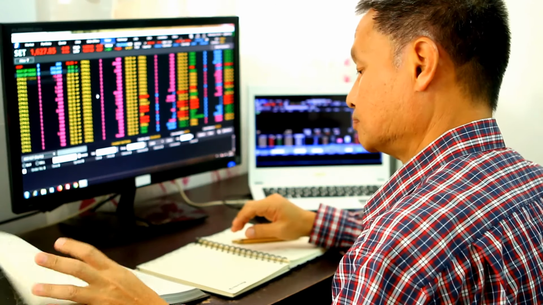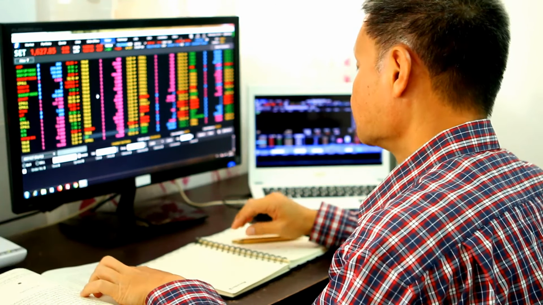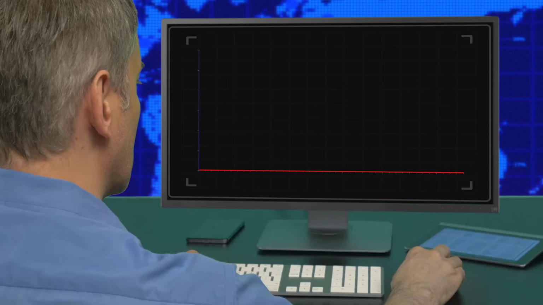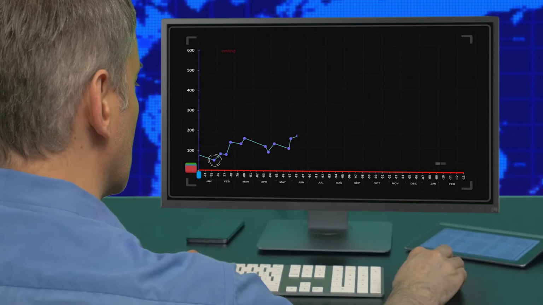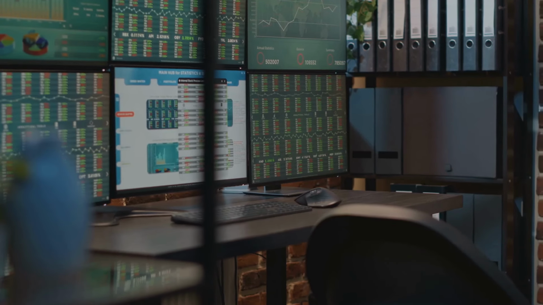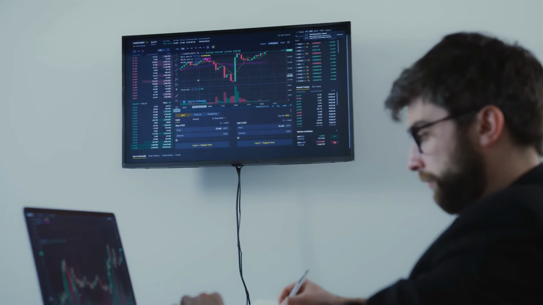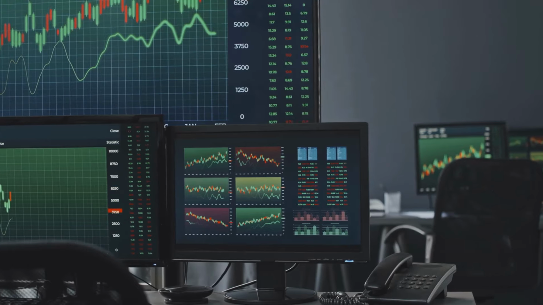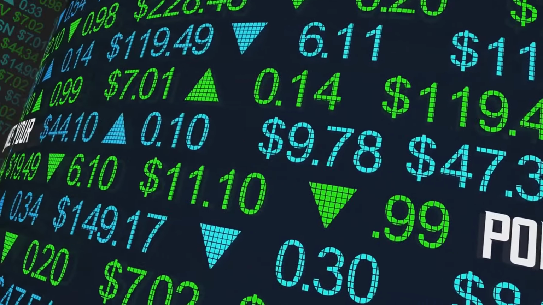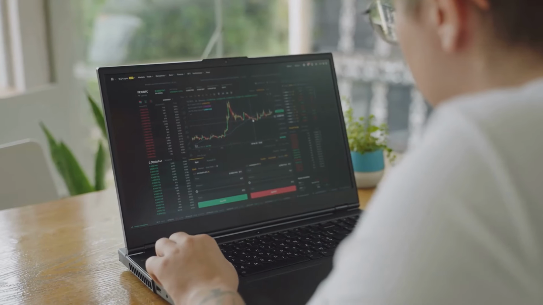Section 4. Building your watch list. Focus your energy. Don't try to watch every market. Choose a few markets that you understand. This is your watch list. Your watch list could include stocks, currencies, or commodities. Focus on markets that fit your trading style and risk tolerance. A balanced watch list has a mix of different assets. This helps to spread your risk. Review and adjust your watch list regularly.